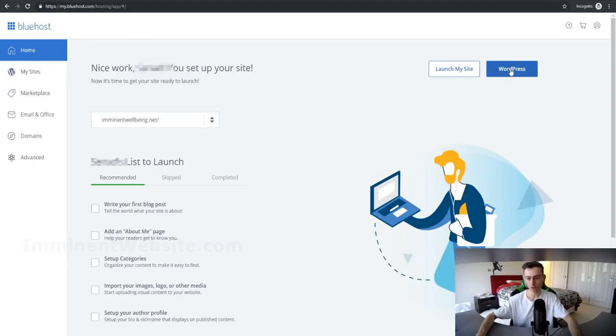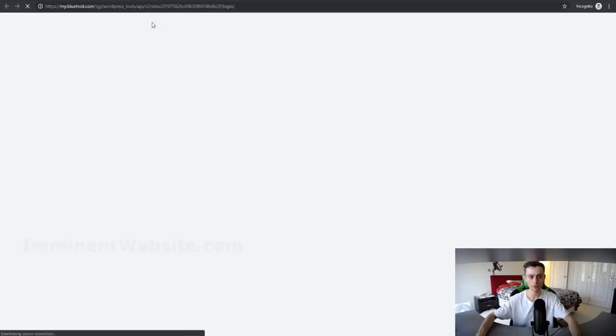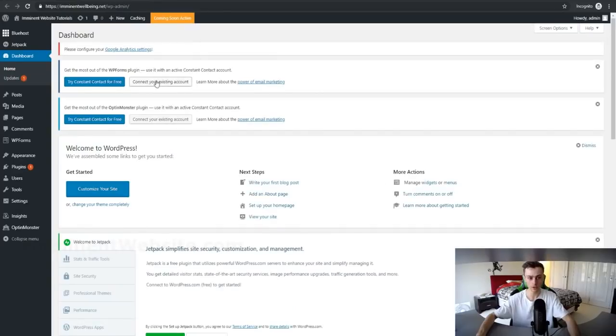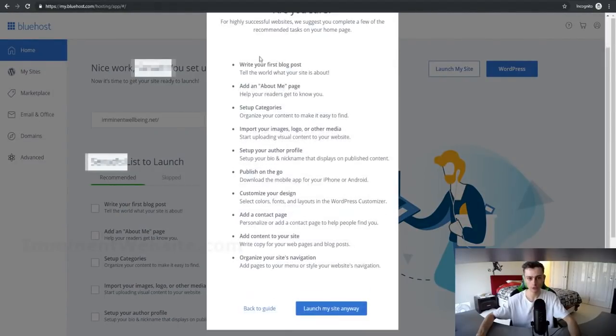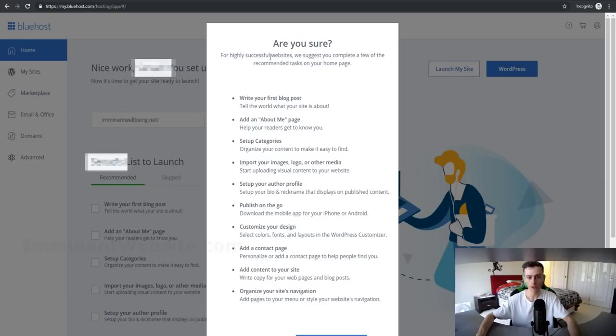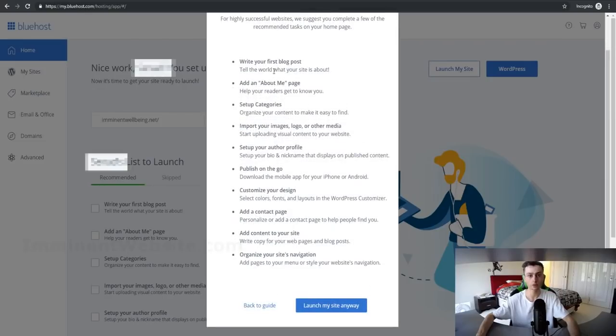So as you can see right here, if we click on WordPress, we'll be going to the WordPress admin page where we can edit everything and edit our website. This is going to be your WordPress menu right here. And if we click on launch my site, this is where you're going to be able to launch your site. As you can see, it's saying, are you sure? We suggest you complete a few of the recommended tasks on your homepage. It's telling us to write your first blog, to add an about me page, to set up categories, to import your images, logos and stuff.